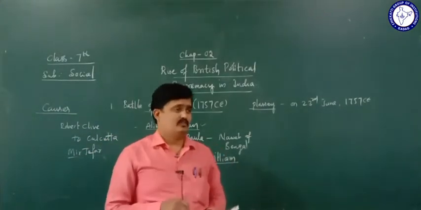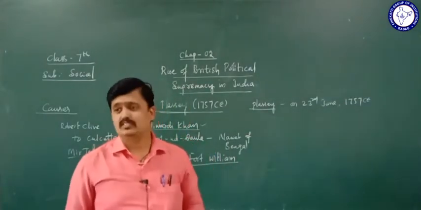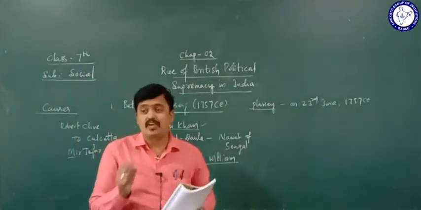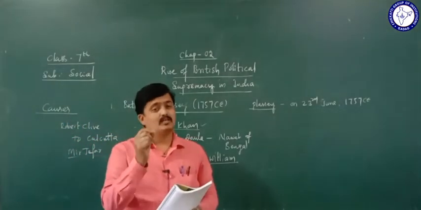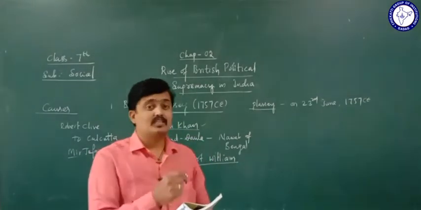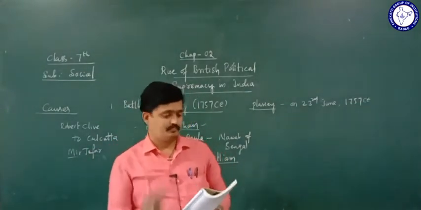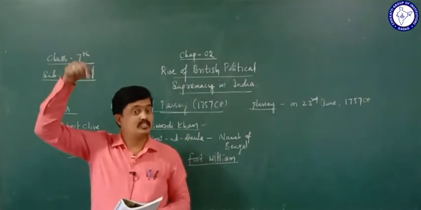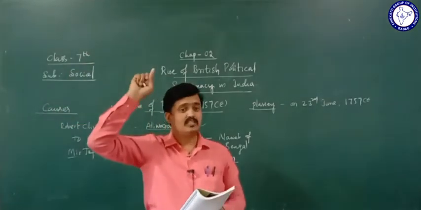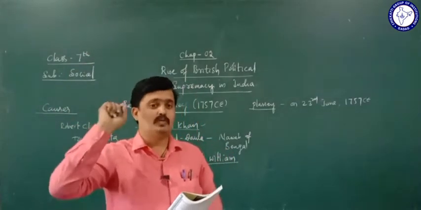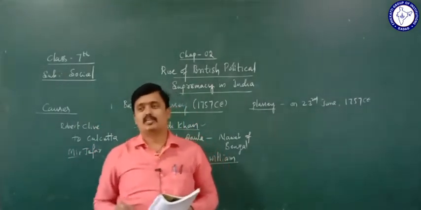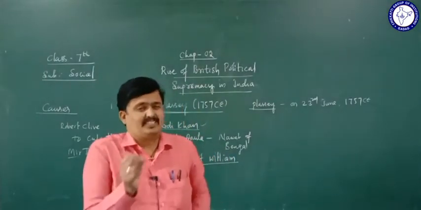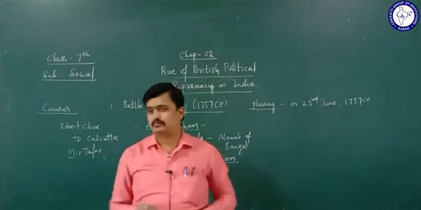What happened after this war? What were the results of this war? Because of the British favor, who helped the British here? Mir Jafar. He was the military commander of Siraj-ud-Daulah. He helped them, and he became the Nawab of Bengal as they promised him. After this war, Mir Jafar became the Nawab of Bengal. And also he became a puppet in the hands of the British.